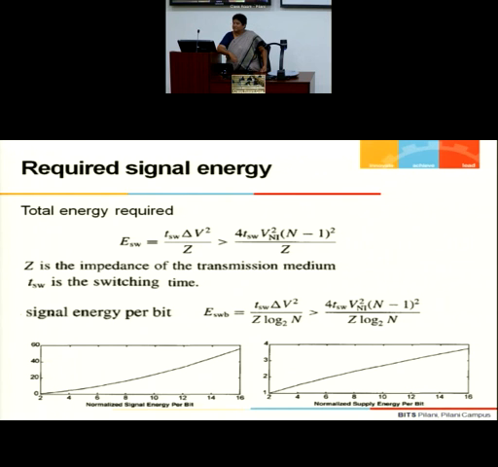So your signal energy should be at least more than the noise energy, so that you can have a good signal to noise ratio. Here you can see that depending on the number of levels you have, N decides the number of levels, the signal energy goes on reducing.